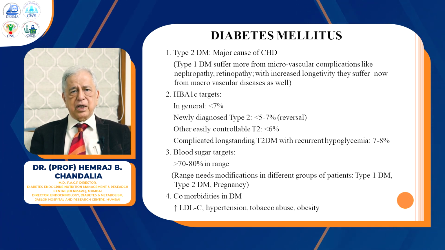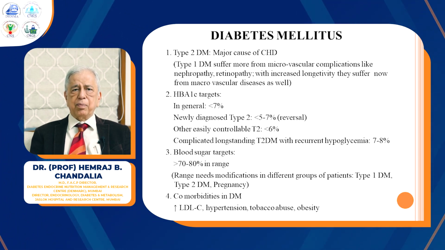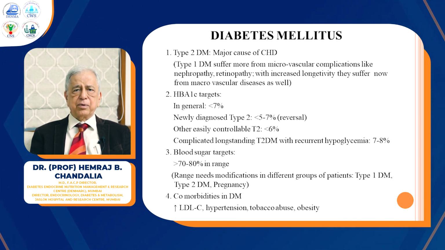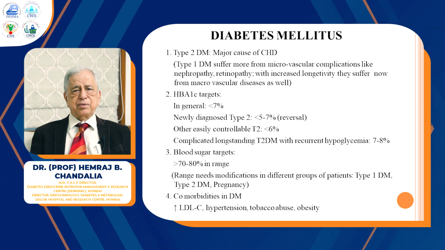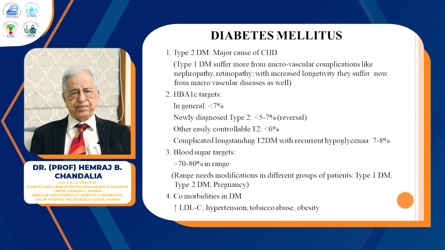Among those criteria, sometimes very easily controllable disease like type 2 in the first couple of years of the disease, you can bring A1C to 6 or even 5.7, as below 5.7 is non-diabetic range. And of course, very complicated, long-standing type 2 diabetics where there is recurrent hypoglycemia, you have to be satisfied with a glycemic goal of 7 to 8%.